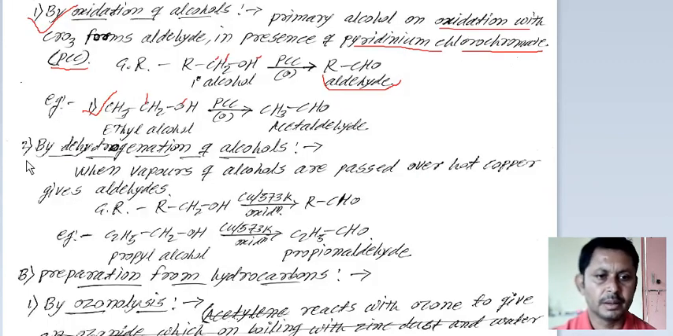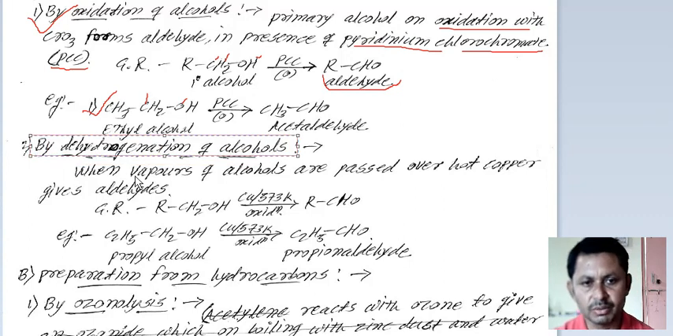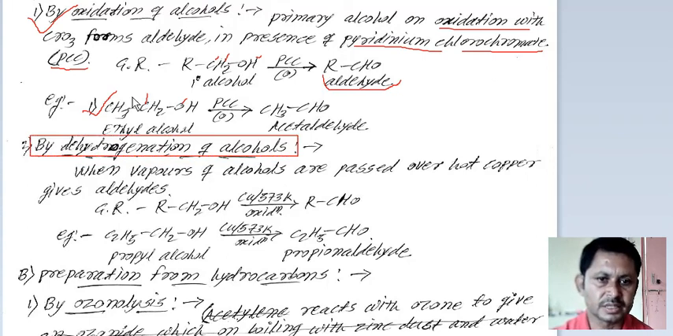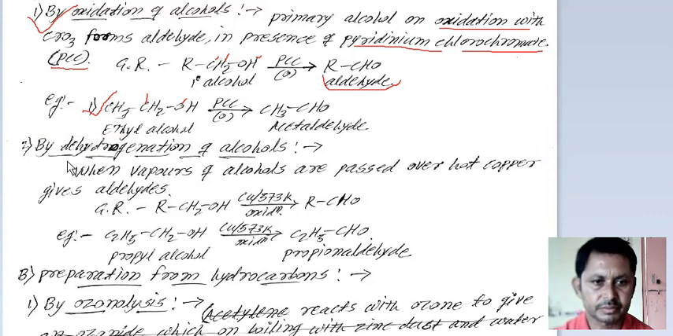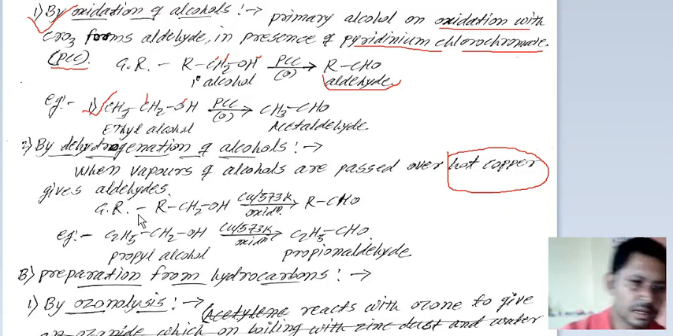Next, dehydrogenation. A removal of hydrogen or addition of oxygen, both are known as oxidation reactions, so this is also an oxidation reaction. See here, when vapor of alcohols is passed over hot copper, it gives an aldehyde.